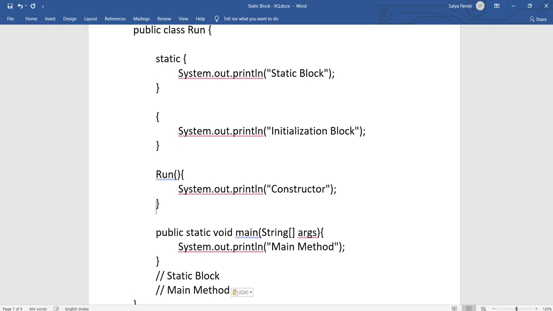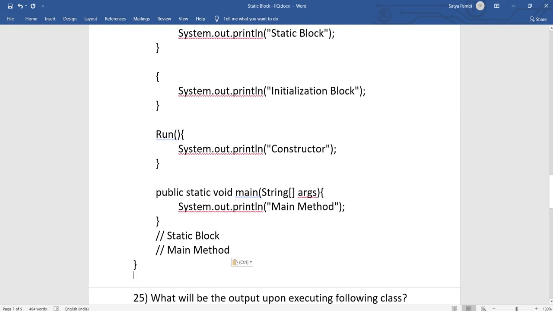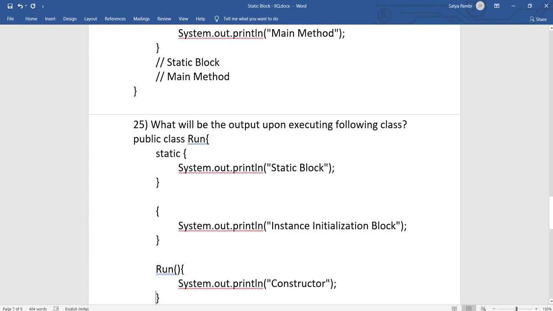And whatever the instance block and constructor, will those be invoked? Will the constructor be invoked? No. Whenever you create an instance, the constructor is invoked, and before that the instance block is invoked to initialize, but there is no instantiation in this class. We are not creating any instance, just the static main method is getting executed. So only the static block and main method get executed. There is no invocation of the instance block and constructor. That's about the previous question.